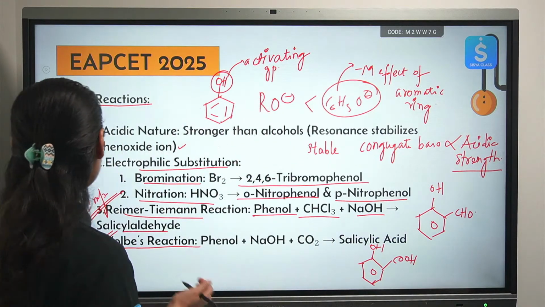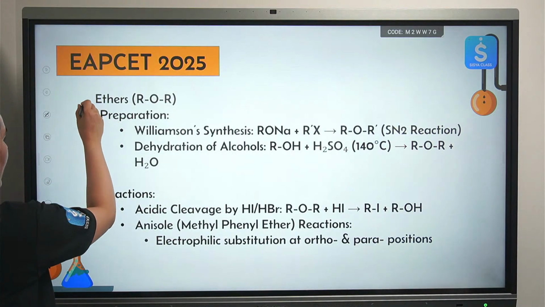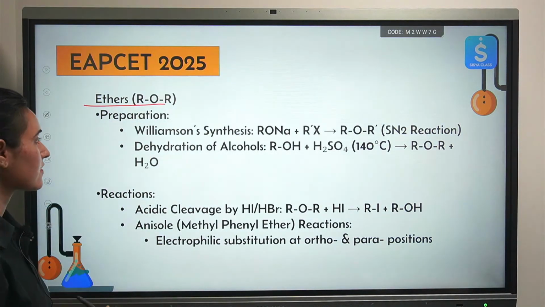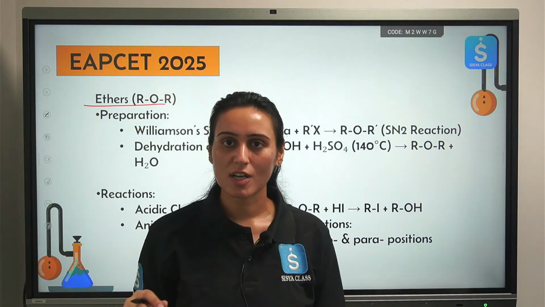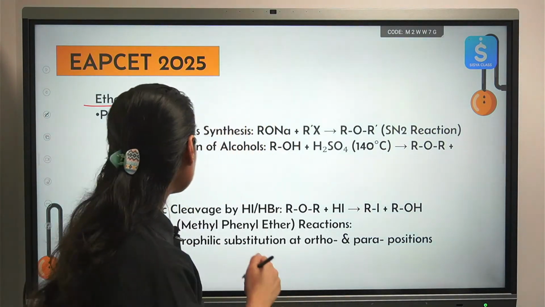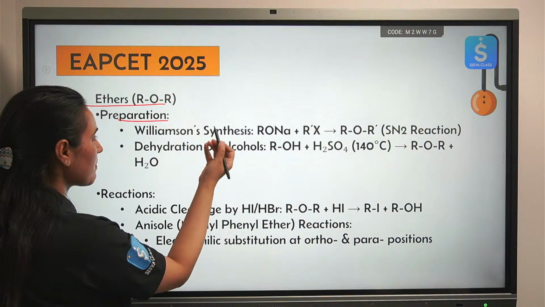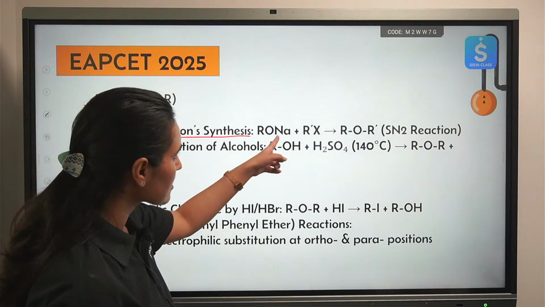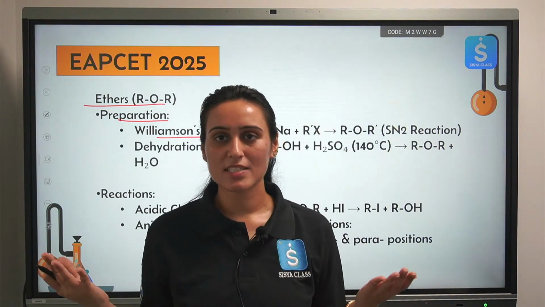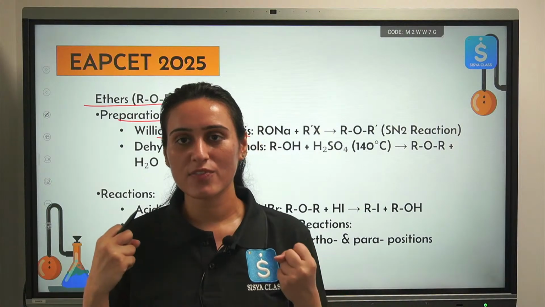Okay. Next thing. Then we have ethers. So we are done with alcohols, we are done with phenols. Now let's talk about ethers. Okay. So ethers, how are we going to prepare it? With the help of Williamson synthesis. So what are we doing here? Substitution reaction, everyone. SN2, substitution, nucleophilic, bimolecular.